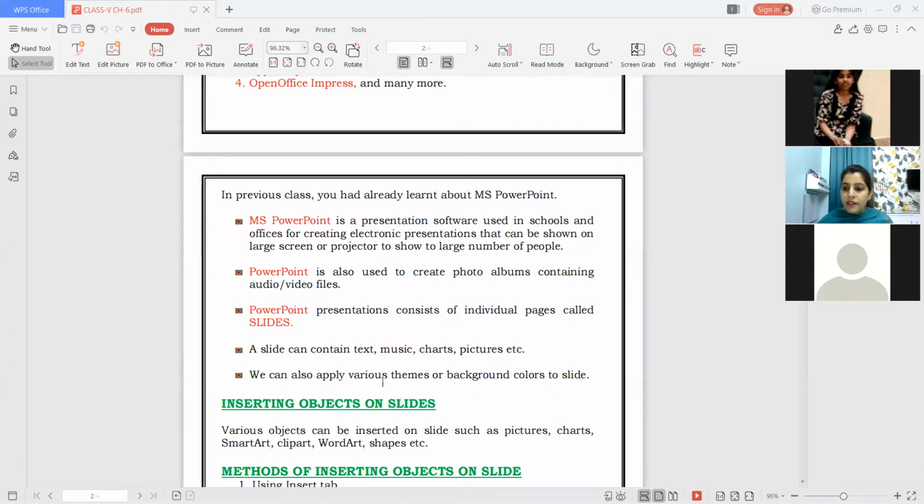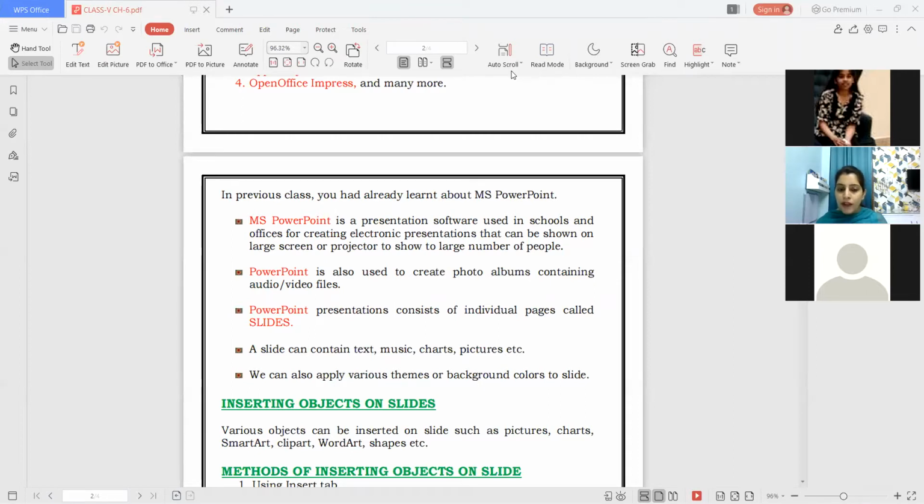As you already discussed in the last class and right now also you are telling me, MS PowerPoint is a presentation software which is used in schools, in offices, in organizations, which is helpful in creating electronic presentations. Electronic presentations means electronic slides that can be shown on a large screen, on a projector, so that they can be shown to a large number of people at a time. एक ही टाइम पे आप कितने सारे people को अपनी larger screen पे depict करके you are able to show your information.